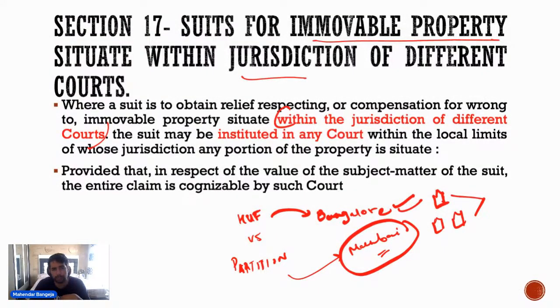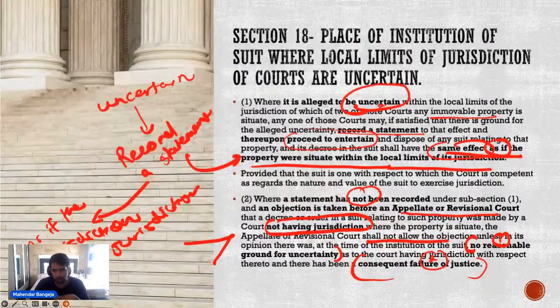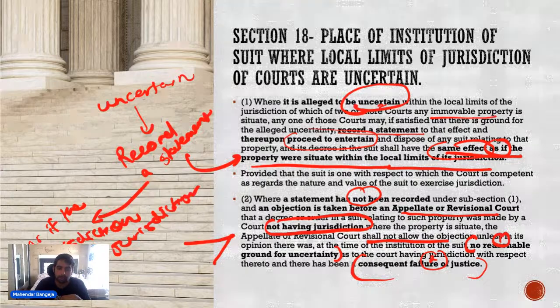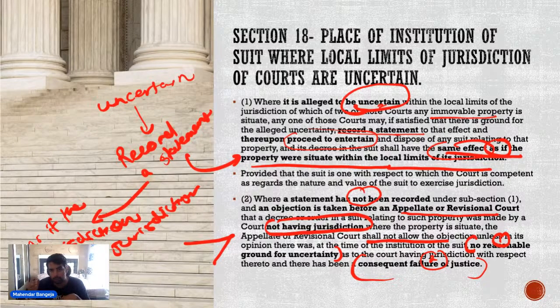Then you have section 17. If the immovable property is situated in different courts, which courts will have jurisdiction? I told you that in such cases both courts will have jurisdiction, and you can file the suit in any court. Then what if the jurisdiction of a court is uncertain? Whenever the jurisdiction of the court is uncertain, you will record the statement of uncertainty, and the court will proceed to entertain the matter.